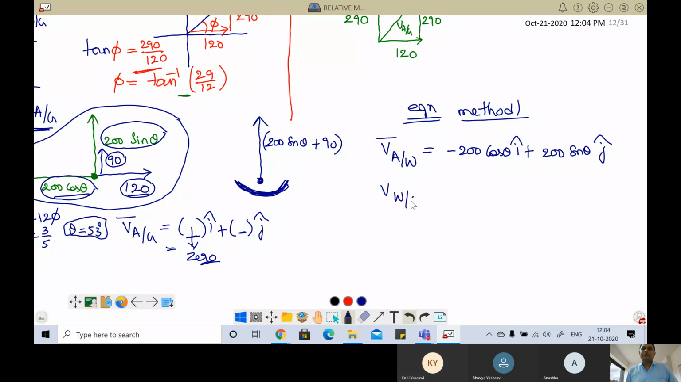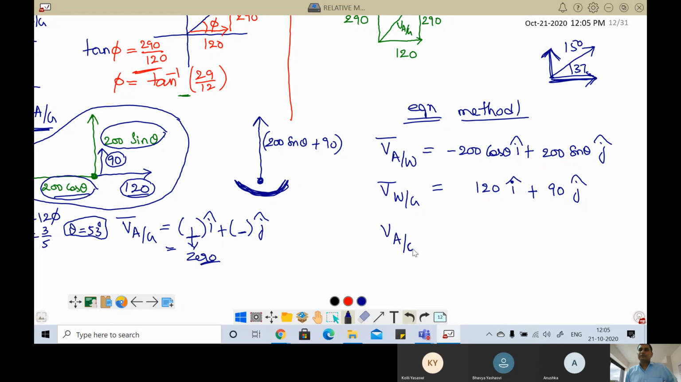Next, velocity of wind with respect to ground. How much is the velocity of wind with respect to ground? Velocity how much? 120. Correct or not? Velocity of wind is given as 150 at an angle of 37. What is the x component and y component? X component is 150 cos 37, 120. Y component is 150 sin 37, 90.